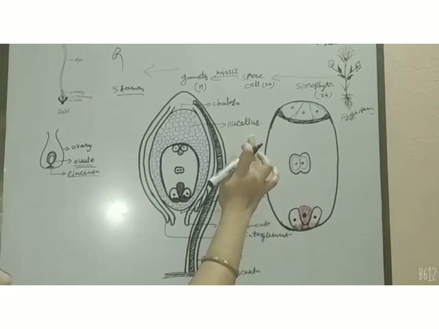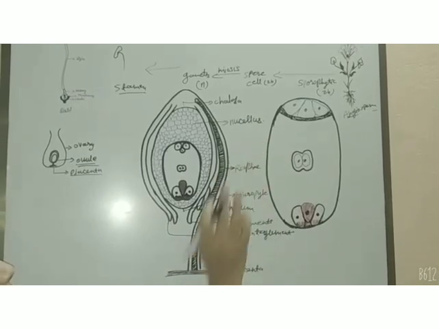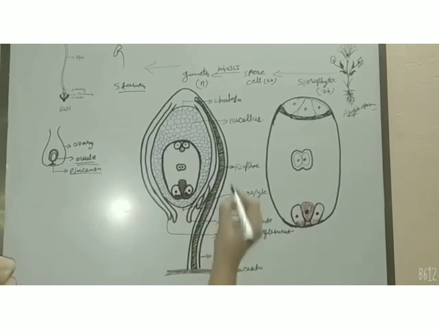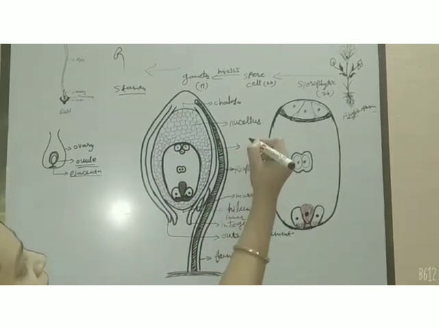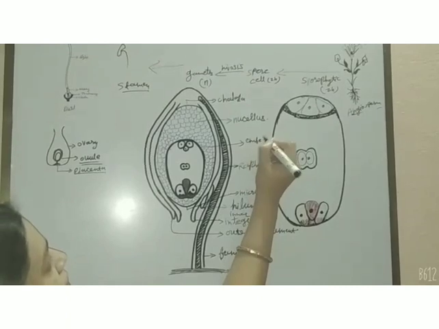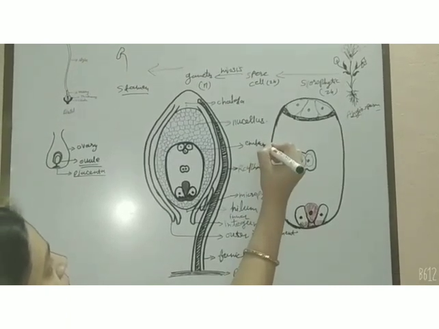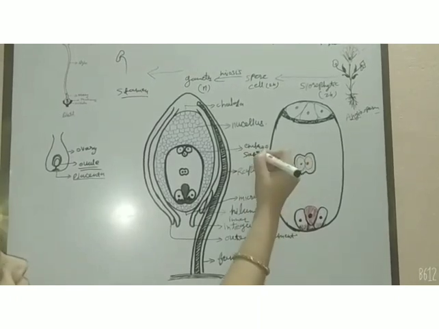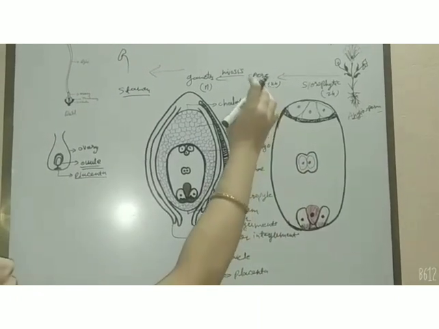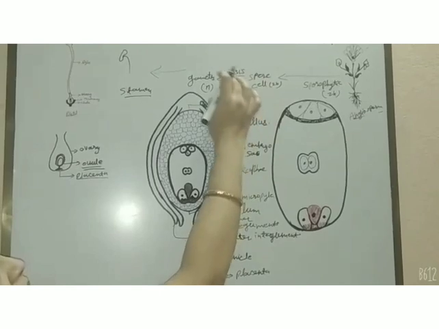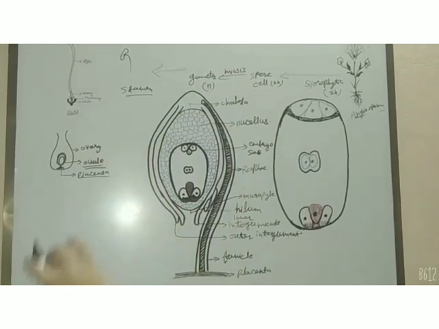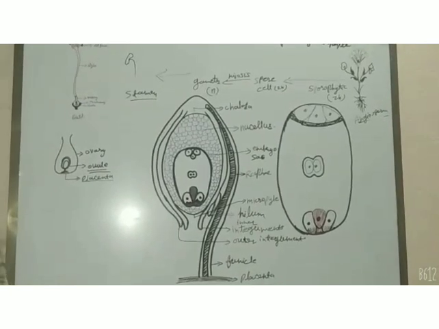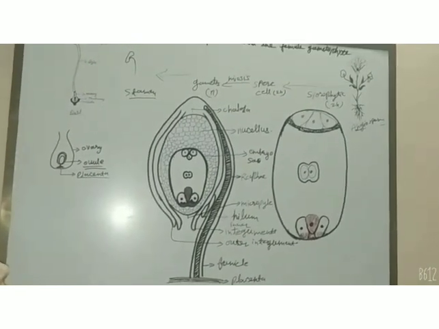That is why it is a very important part. The female gametophyte, which is called the embryo sac, is embedded in the nucellus, but it is formed after meiosis in spore cells from these nucellus cells. So these were all about the structure of an ovule.